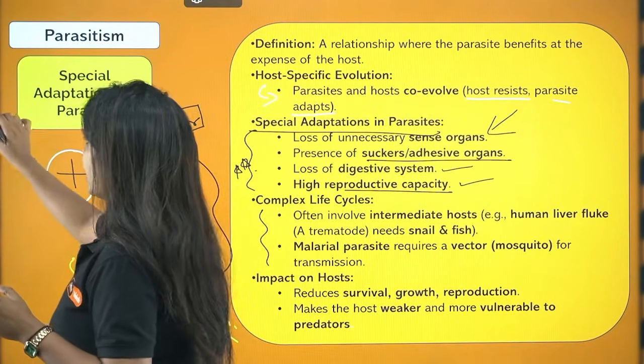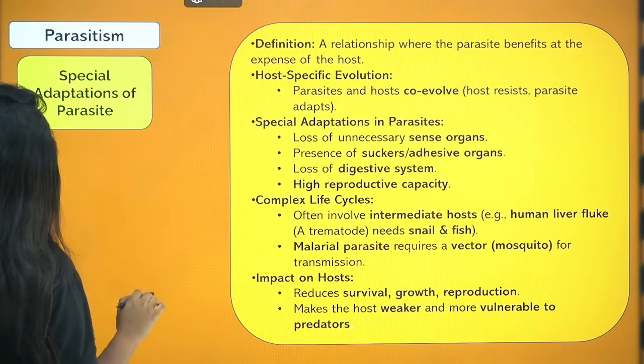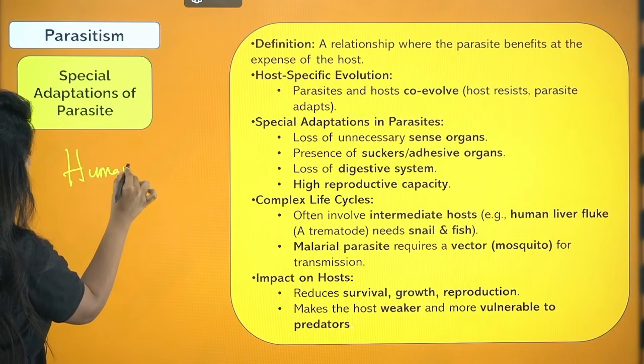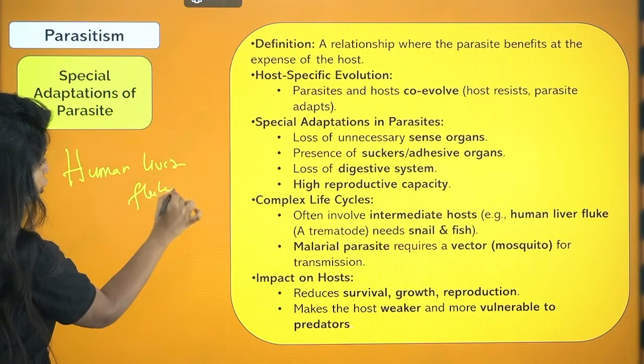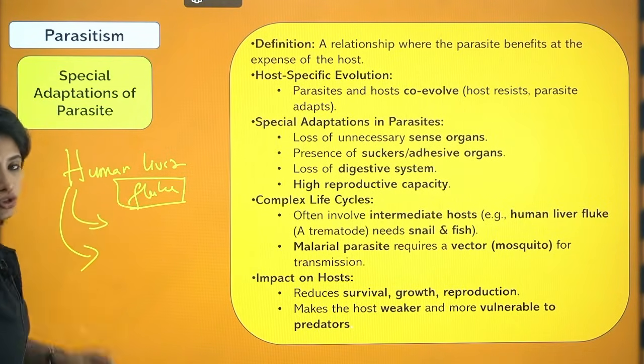But there is one more, and you need to know about this. Okay, this is important, and that is the human liver fluke. Have you heard about it? Human liver fluke. It's a flatworm. Now this human liver fluke again has hosts.